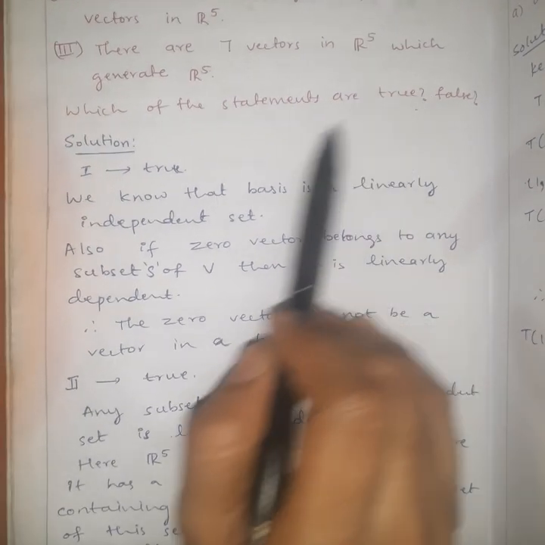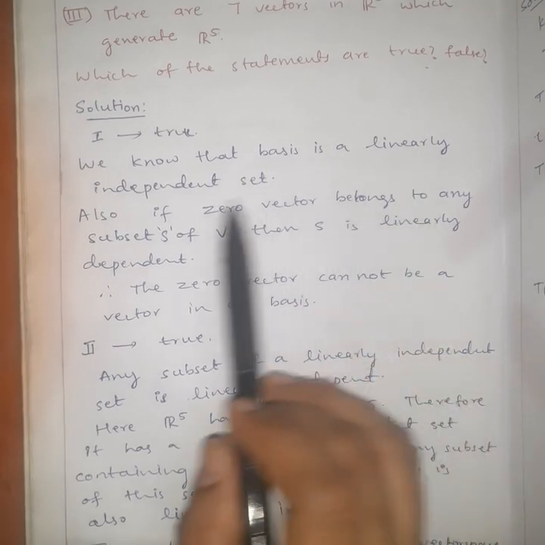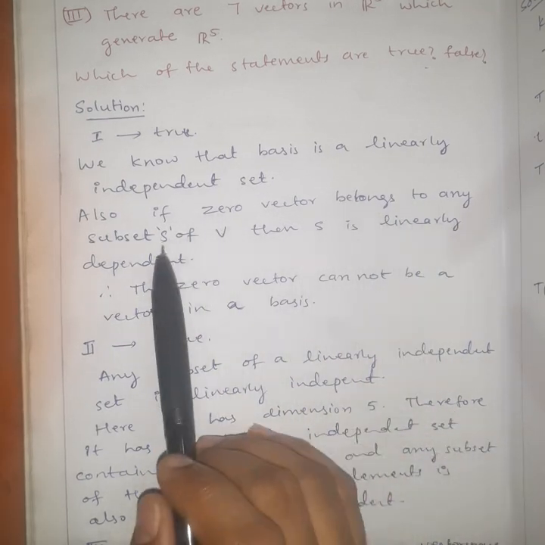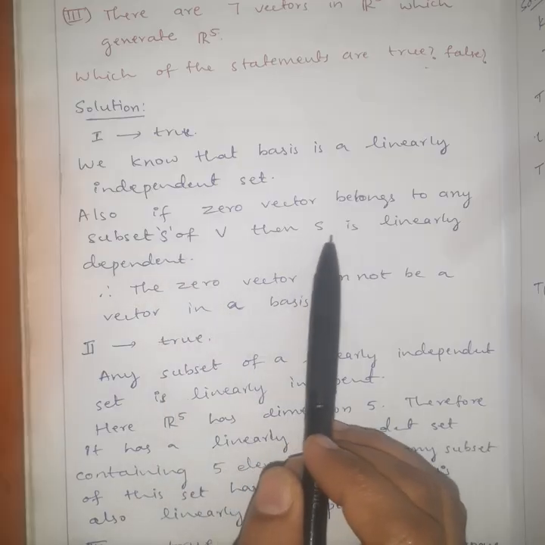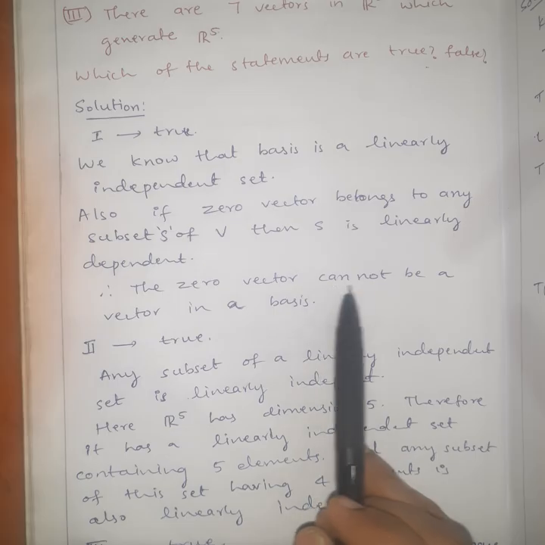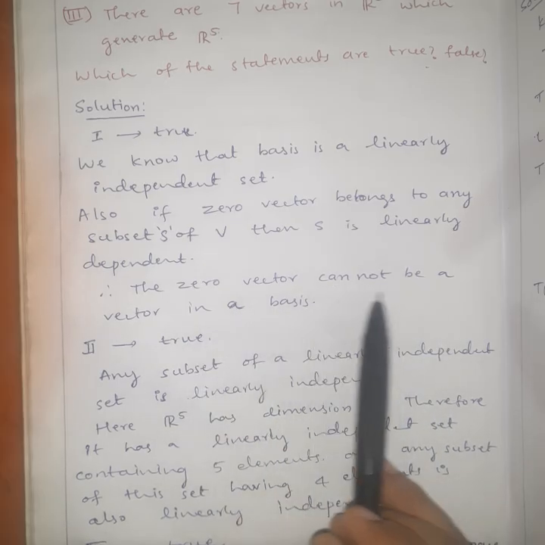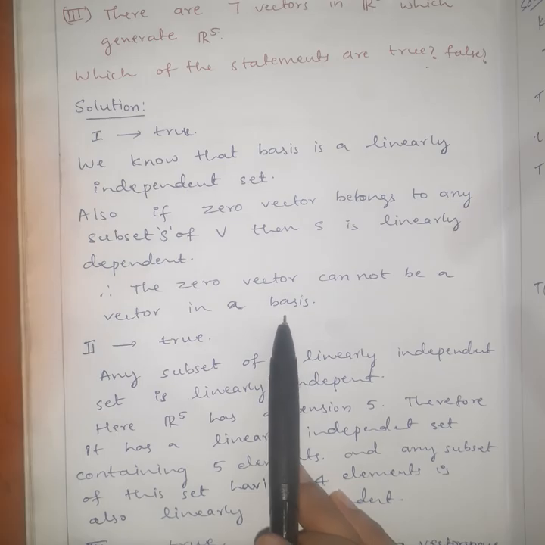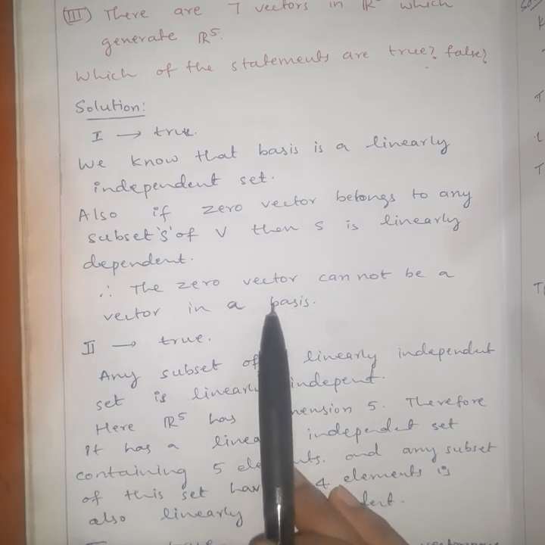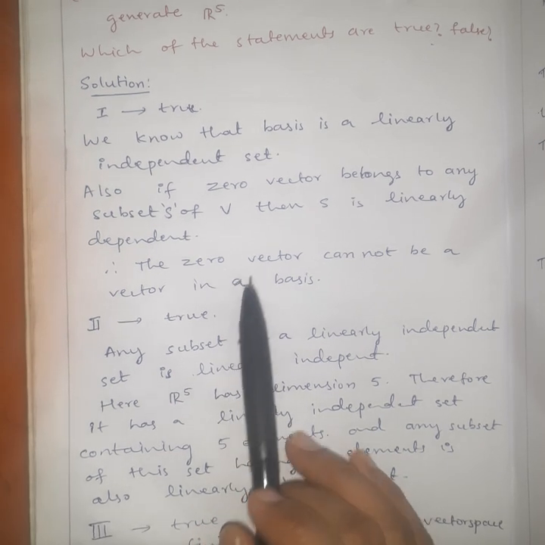So statement 1. This is true because we know that a basis is a linearly independent set. Also, if the 0 vector belongs to any subset S of V, then that set S is linearly dependent. Therefore, the 0 vector cannot be an element in the basis. If the 0 vector is in the basis, then the basis should be linearly dependent, which is a contradiction. So statement 1 is true.